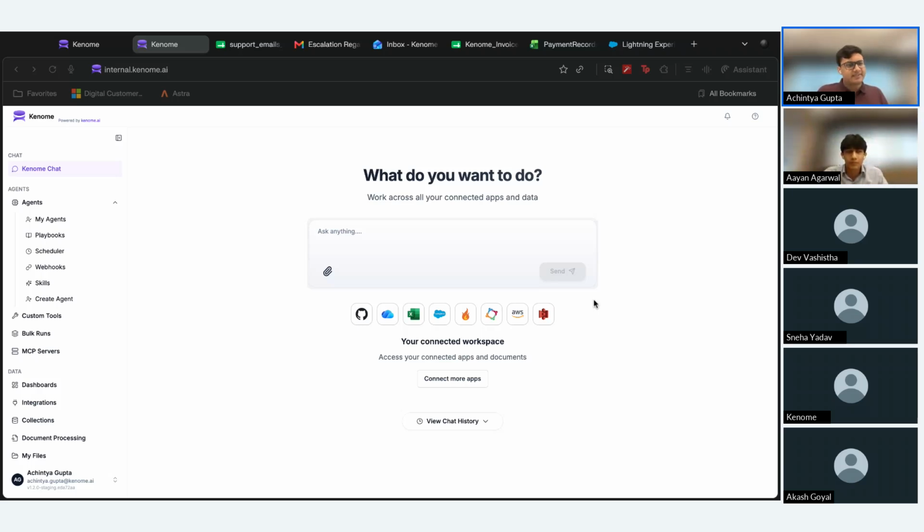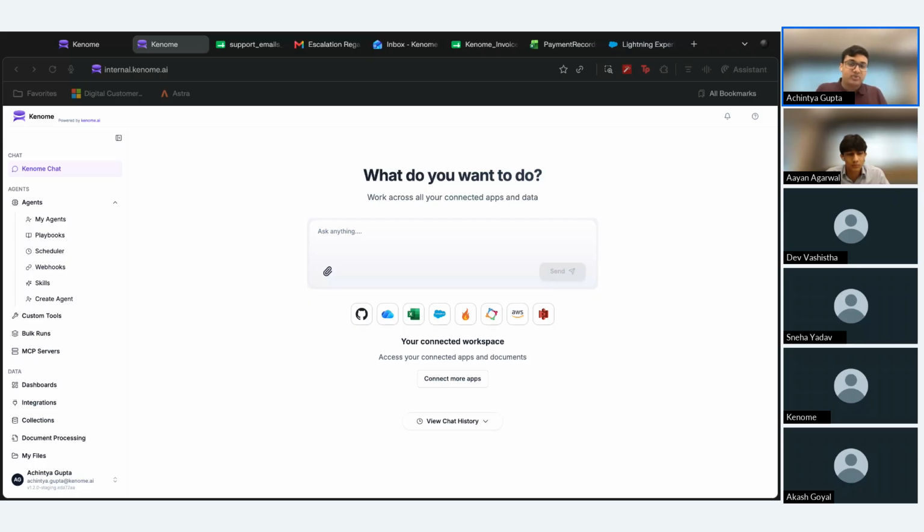Platform. And there are many aspects to this platform, which I'll quickly walk through, and then we'll get into the agent building itself. So this right here is the Kenome chart. You can think of this as a general agent for your enterprise. All the integrations that you connect, the data sources, the databases that you connect with the platform, they are all accessible through this one chat.